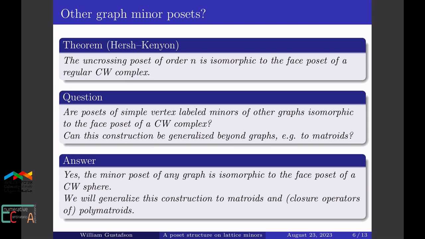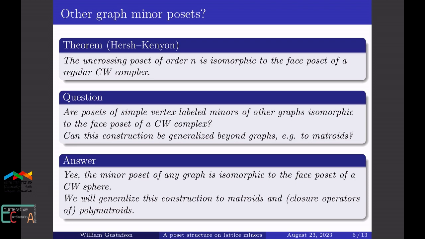Patricia Hersh and Richard Kenyon showed that the uncrossing poset is isomorphic to the face poset of a regular CW complex. So these special wedge products I just mentioned have minor posets that are isomorphic to the face poset of a regular CW sphere.